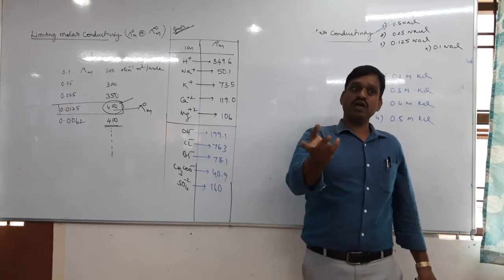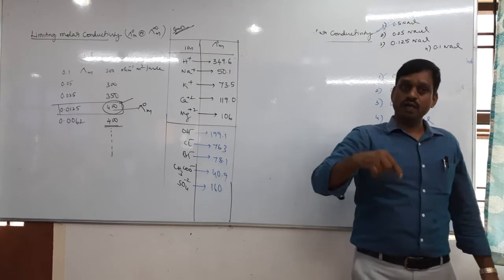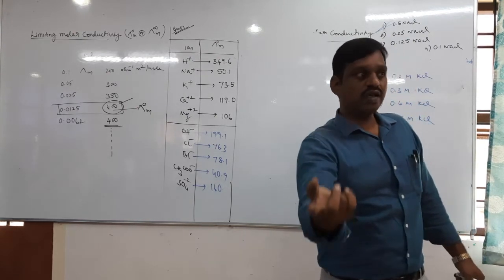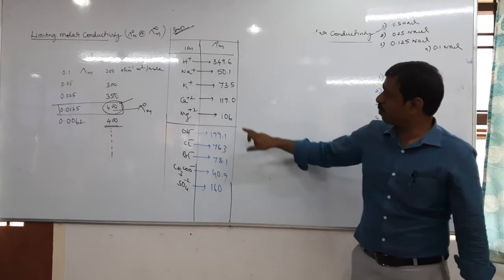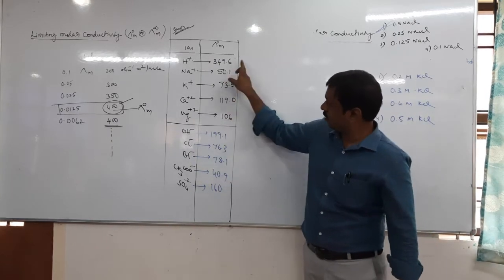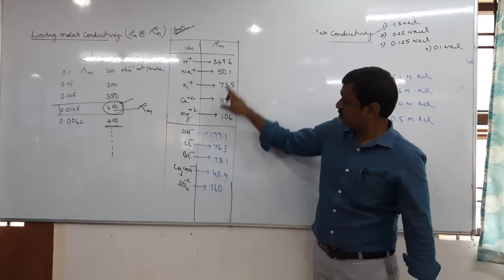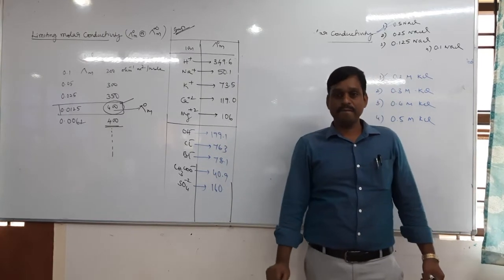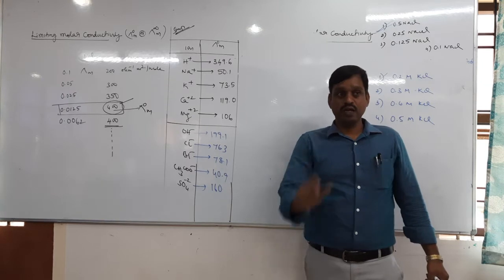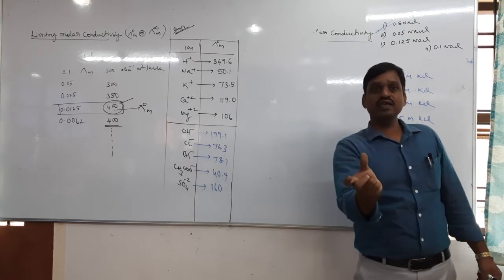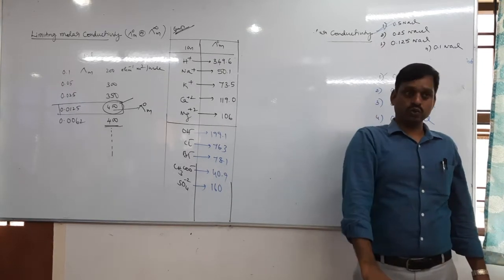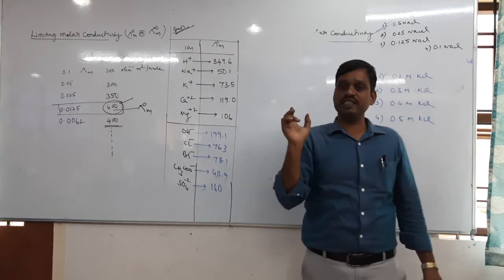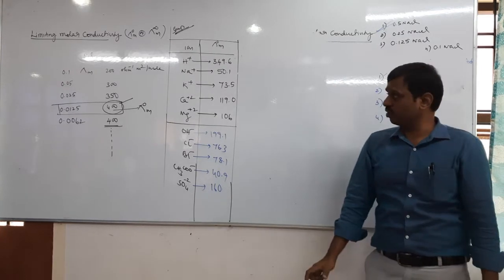It means the limiting molar conductivity of Na plus and Cl minus. Na plus is 50.1, Cl minus is given, and the sum of these two is NaCl.